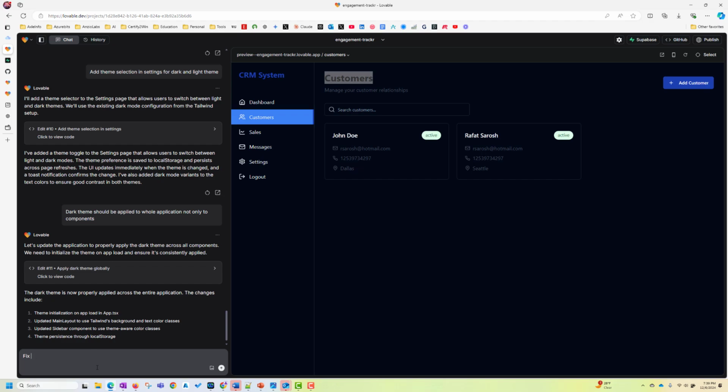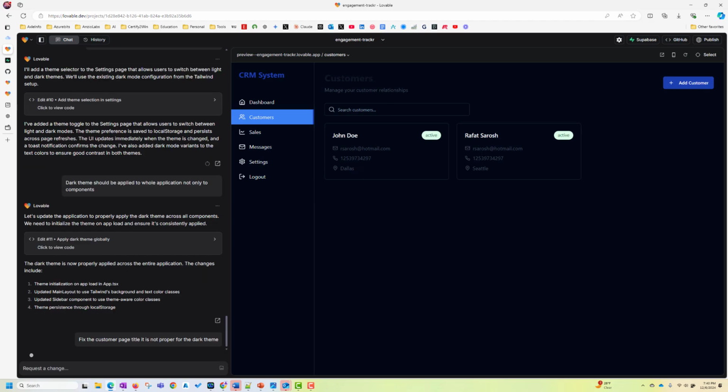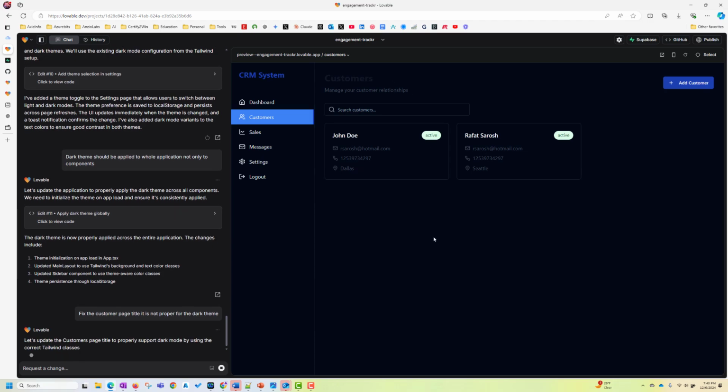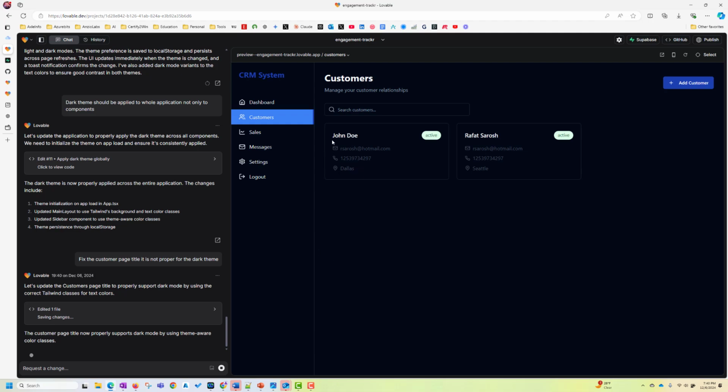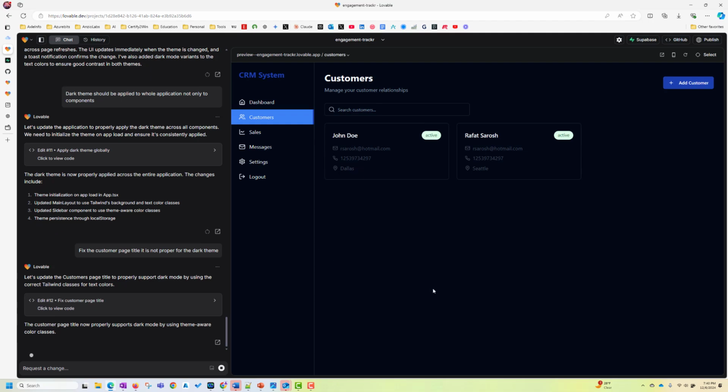Fix the customer page title. It is not proper for the dark theme. As you can see here now, I cannot see customer. It is, I believe, dark gray on black. So let's see what it does by using correct Tailwind classes for text color. Okay, it fixed it, and you can see the customer is showing.